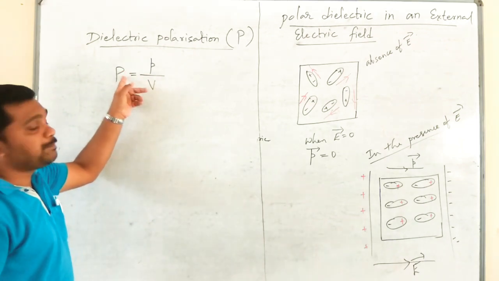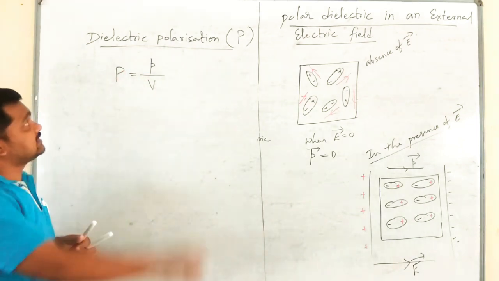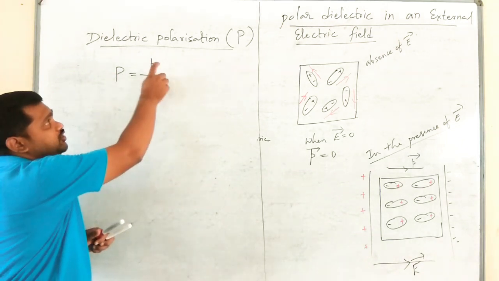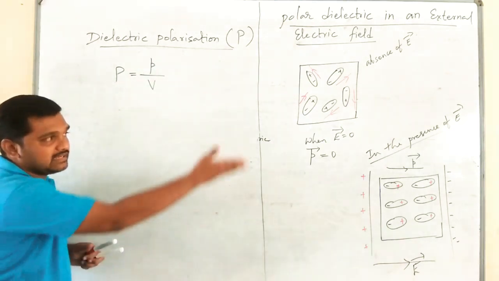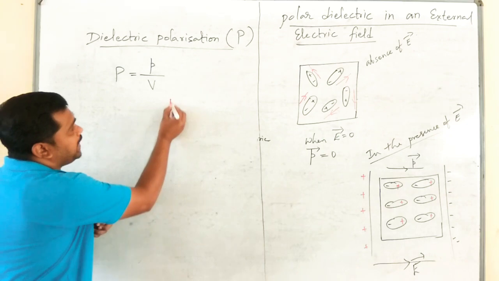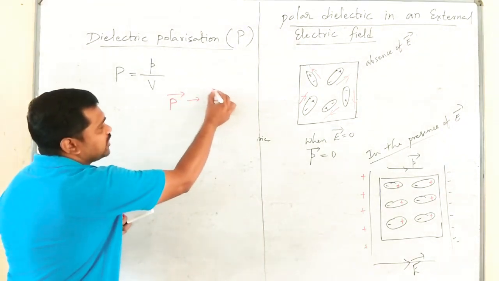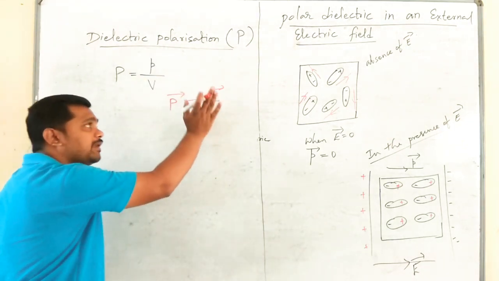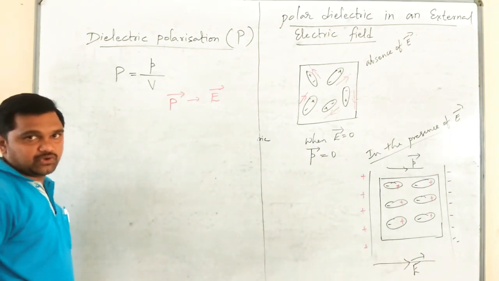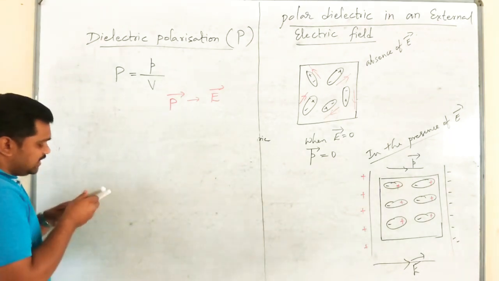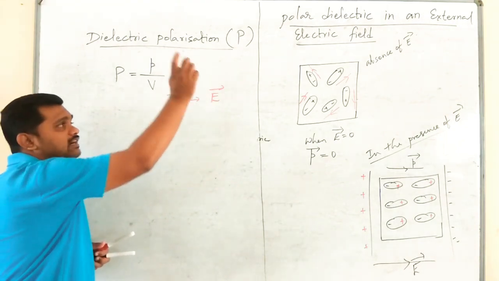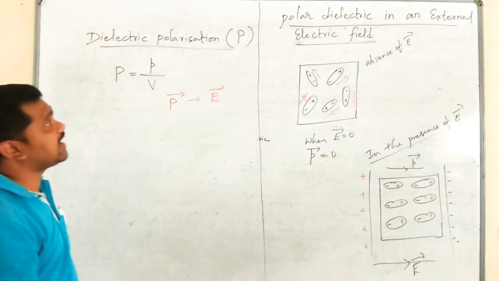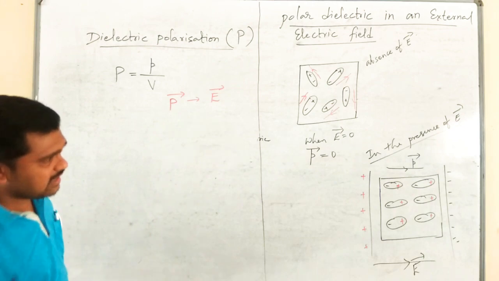Please remember, it's a purely vector quantity, and the direction of this dielectric polarization is along the direction of small p, that is the direction of applied electric field, because it develops the electric dipole moment in the direction of electric field only. I will tell you one more concept: this electric dipole moment is directly proportional to the electric field strength we have applied. Let us discuss it later.